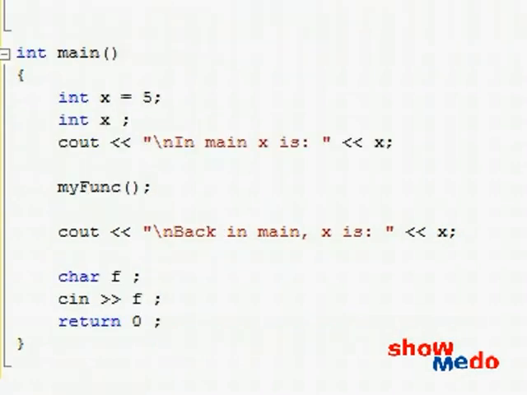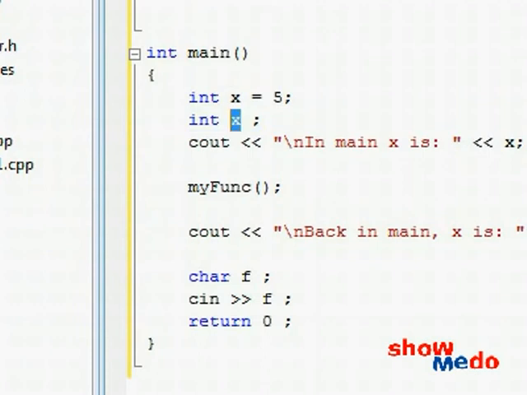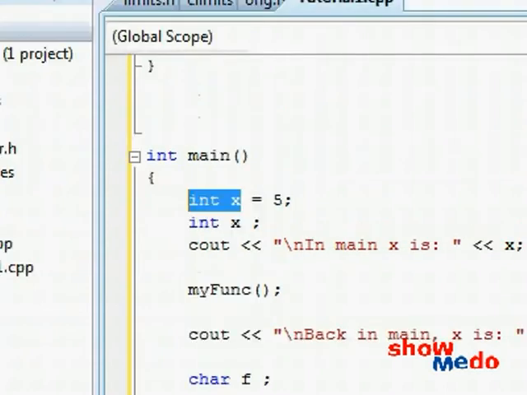As a matter of fact, the compiler won't look at this like creating two different variables having the same name. The compiler will understand this like trying to create the same variable again, which doesn't make sense. The variable already exists. Why are you creating the same thing again? Having said that, let's look some more into the rules of scope and visibility.